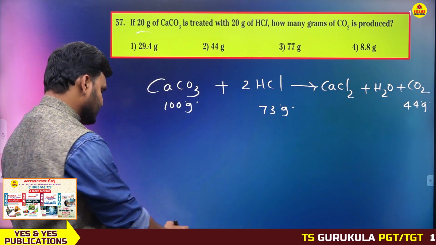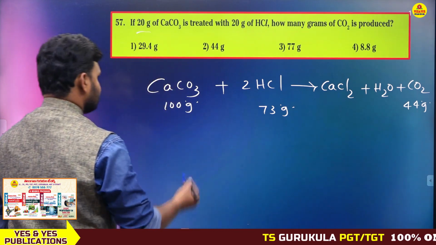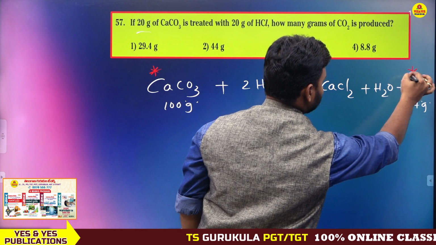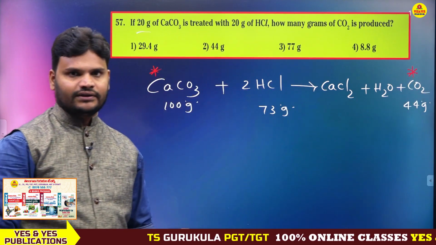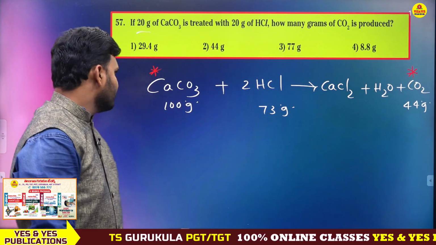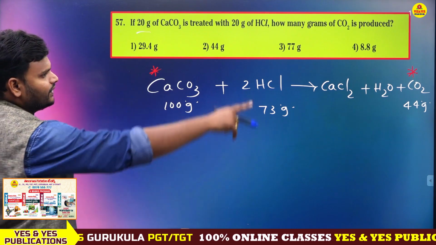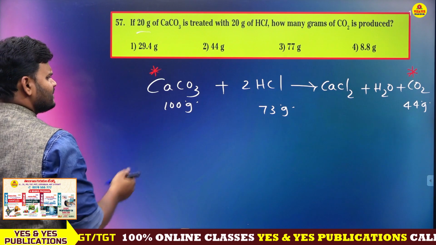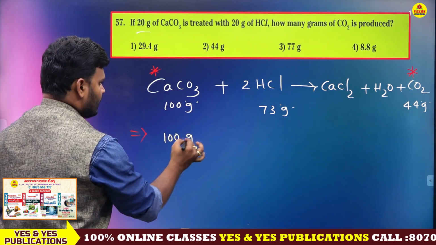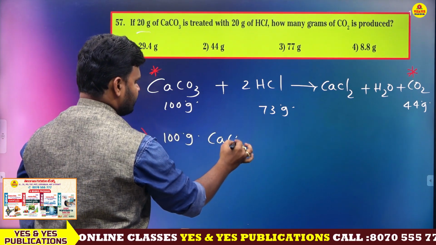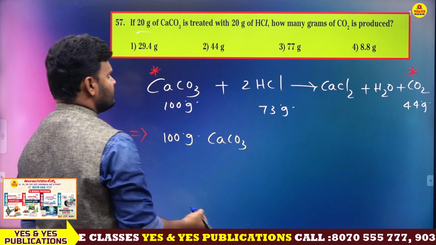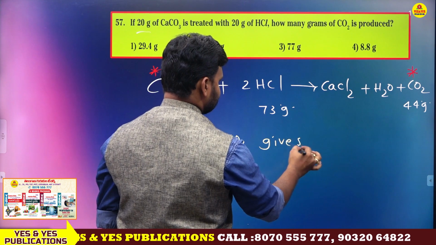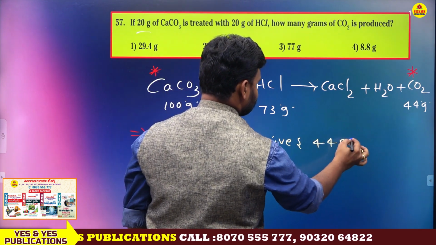These two are the deciding factors, CaCO3 and CO2. Let me explain very clearly. 100 gram CaCO3 gives 44 gram CO2.